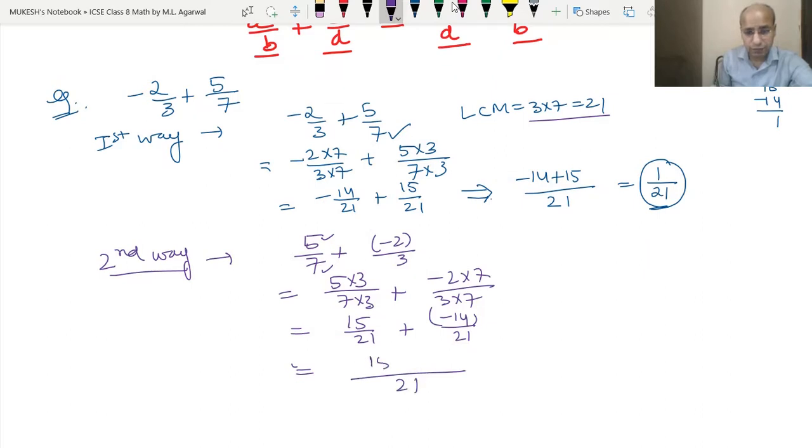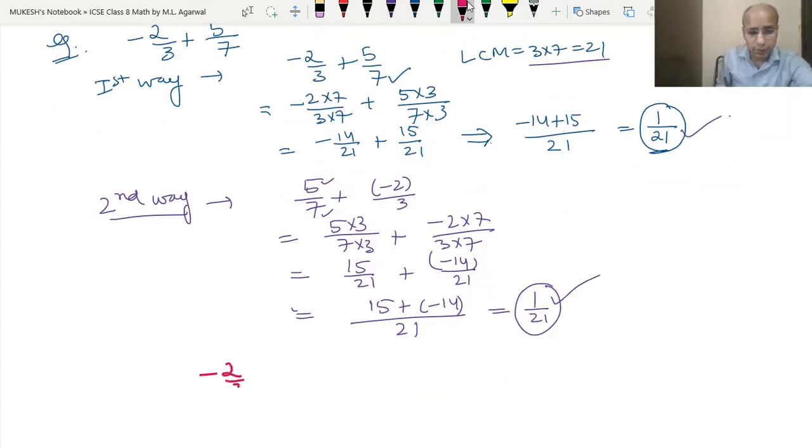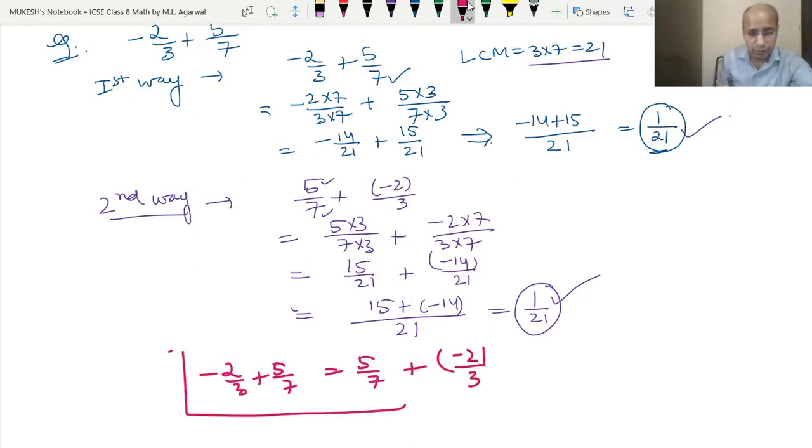So we can do it as we did in example 1. The same way that we have solved here, we can do in the same way. So 15 minus 14 will be 1, so we get the answer 1 upon 21. See, if we solve this way, we get the answer 1 upon 21, and if we solve the other way, we also get the answer 1 upon 21. So what does it mean? It means that minus 2 upon 3 plus 5 upon 7 is the same as 5 upon 7 plus minus 2 upon 3. So this is called the commutative property.